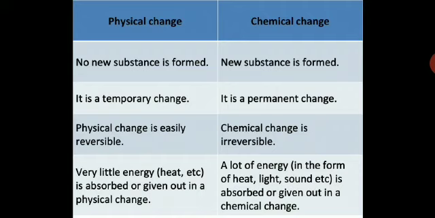Then physical change, very little energy, that is heat etc. is absorbed or given out in a physical change. That means the release or the absorption of heat is very less, or there is no involvement of heat, no release or absorption of heat in the physical change, whereas in chemical change a lot of energy in the form of heat, light, sound etc. is absorbed or given out in a chemical change.